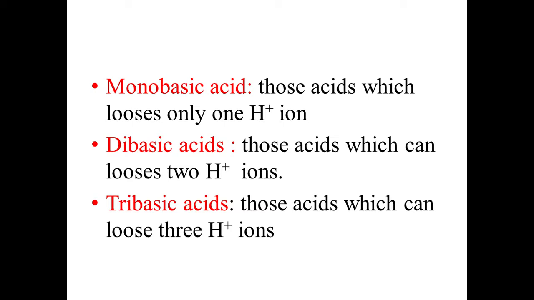Next is monobasic acid. The quite difficult and similar terms you can see here are monobasic acid and monoacidic base. Then how do we differentiate between these two terms? Mono means single. Single means those acid or base which loses one H plus or one OH minus. If we have a doubt, look at the final term, acid. That means you have to write the example of an acid which contains one hydrogen.